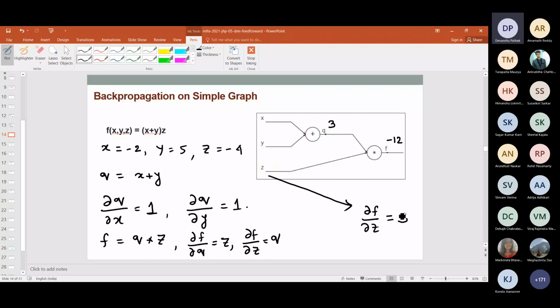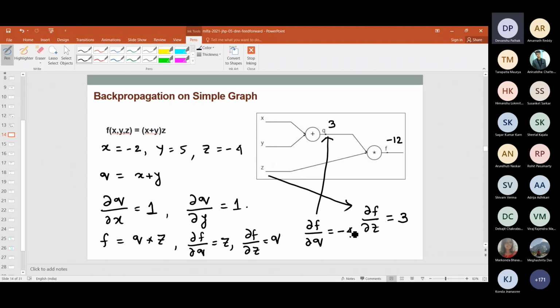Now what would be del F del Q? Again, it will be very straightforward. It will be 4. Sorry, it will be minus 4 actually, not 4. It will be minus 4. Okay, all right. So these are very straightforward things.